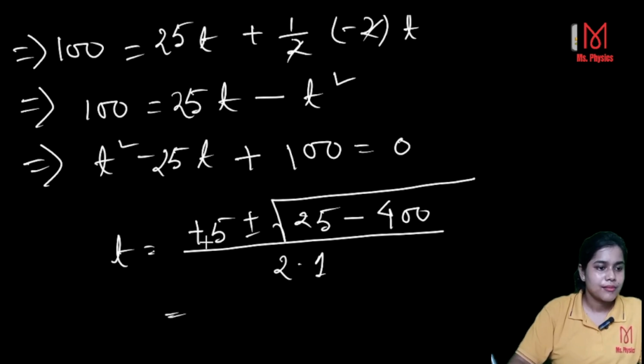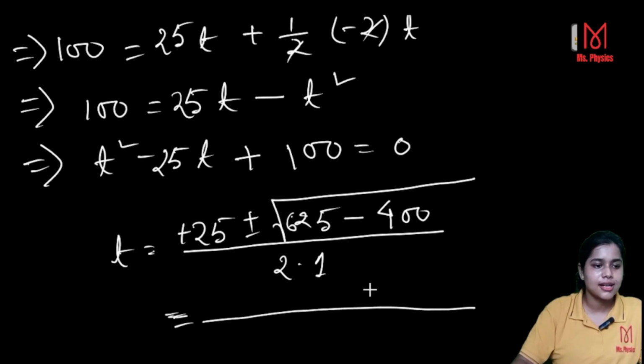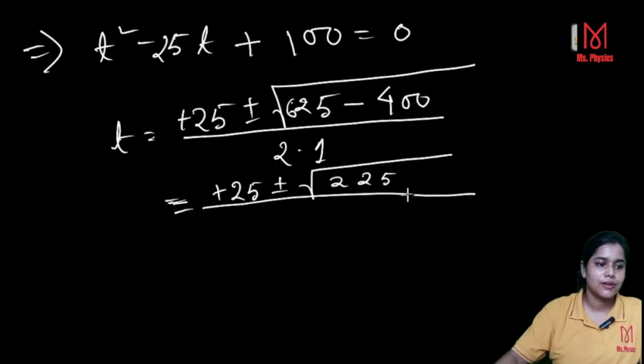So that means minus b, that means plus 25, plus minus root over b square, that means 25 square means 625, minus 4ac over 2a. Okay, if you calculate it, you are getting the answer as plus 25 plus minus under root 225 over 2.